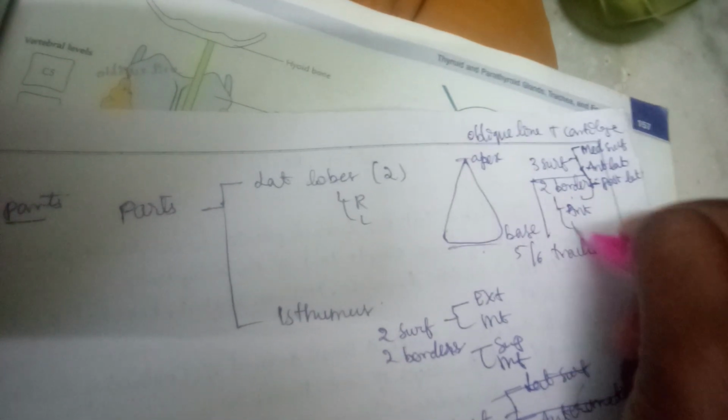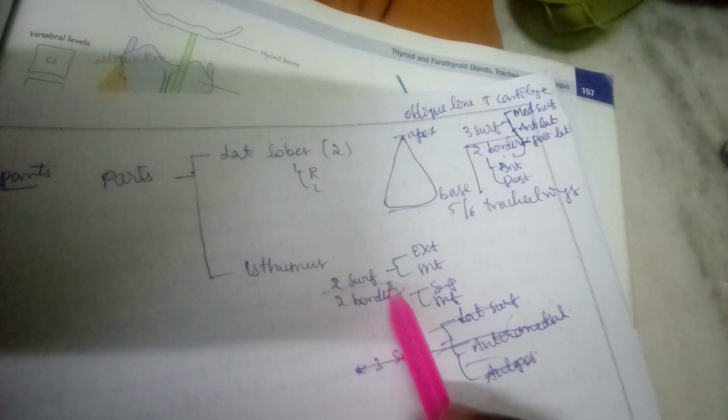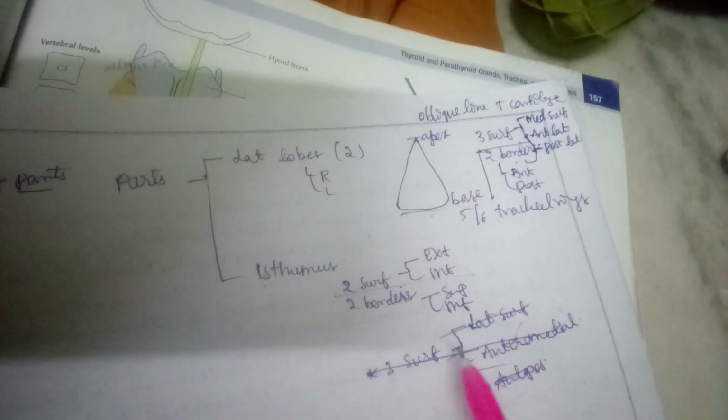Anterior border and posterior border. Okay, and isthmus has two surfaces, external and internal, and two borders, superior and inferior. Okay, now we'll see the relations.